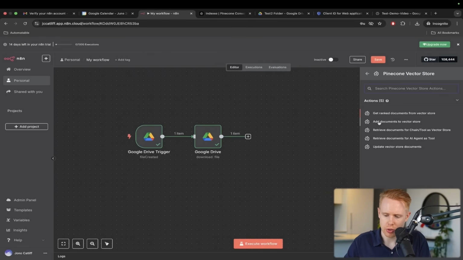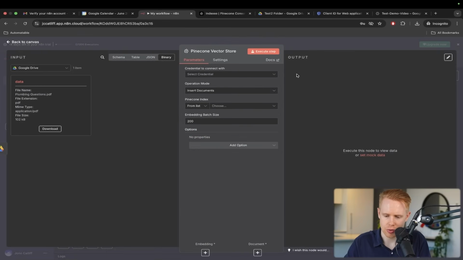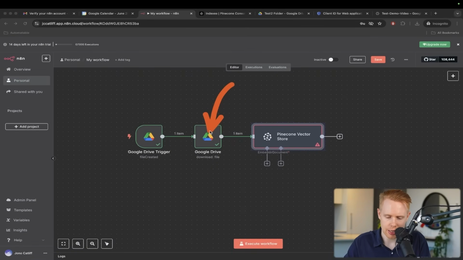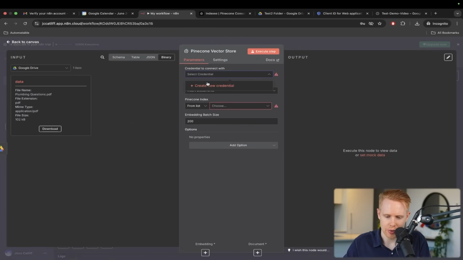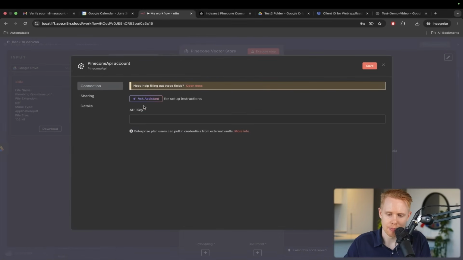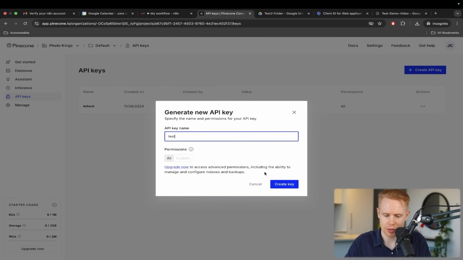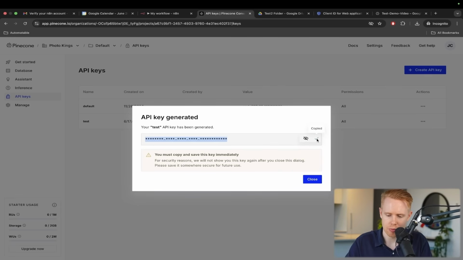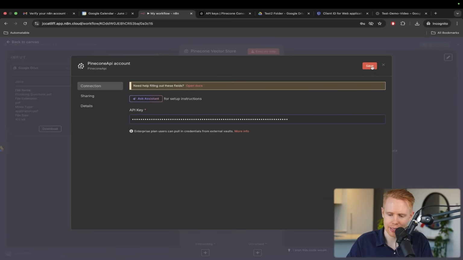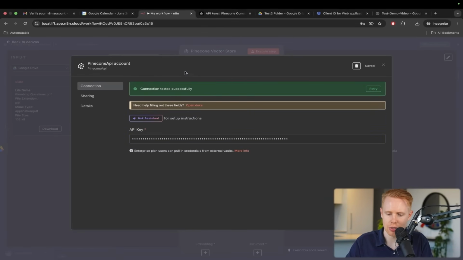What we're going to do is add documents to the vector store. So the document that we just retrieved in Google Drive and downloaded, we're going to add into the Pinecone vector store. We're going to double click in here and make sure the first thing is we actually add credentials. We need something called an API key. You can think about this like a password, where we're essentially telling Pinecone, it's us, we're verifying ourselves, this is who we actually are. We're going to create an API key, and I'm going to call this test and create. Then we just copy this and paste it back inside the API key section here. And now we are good to go.